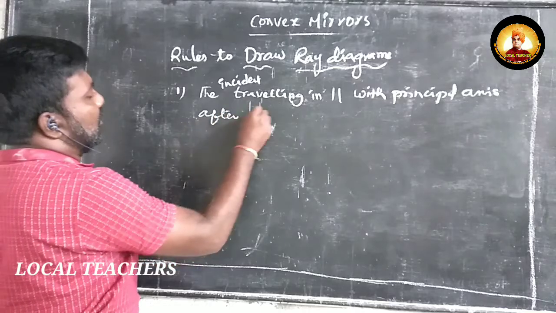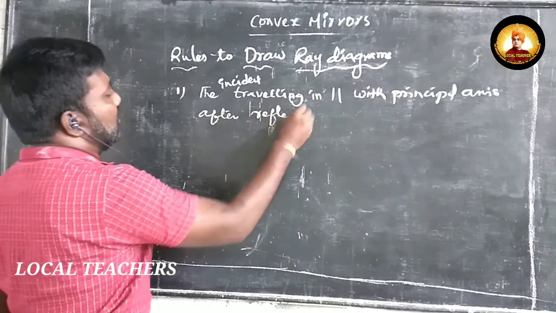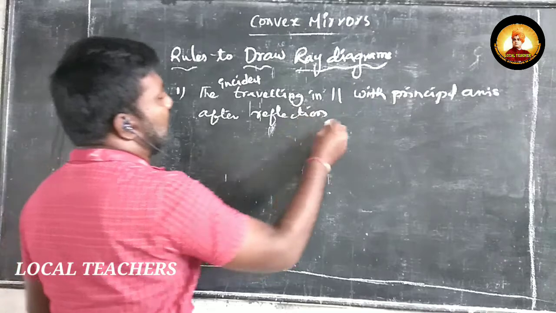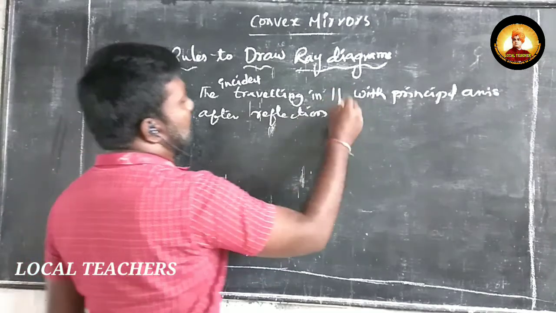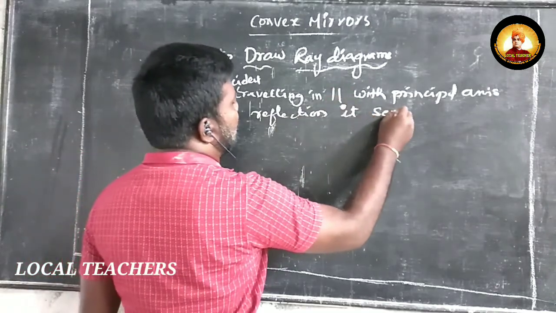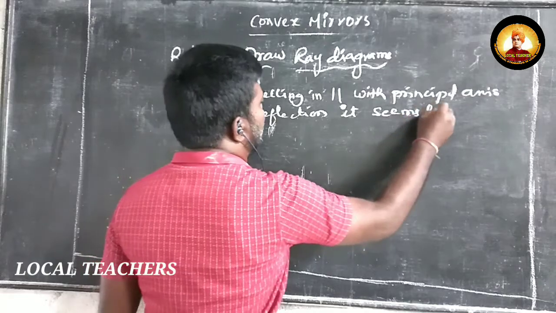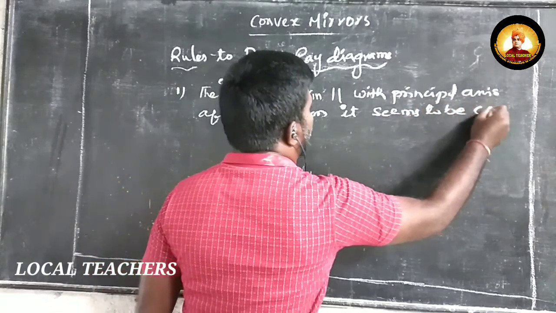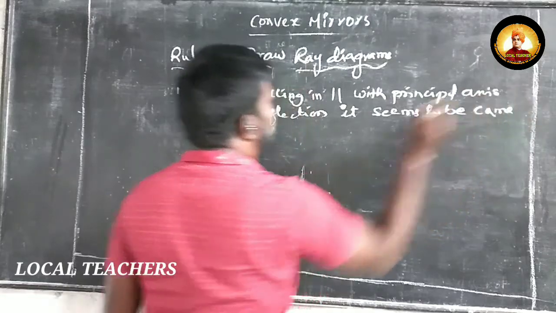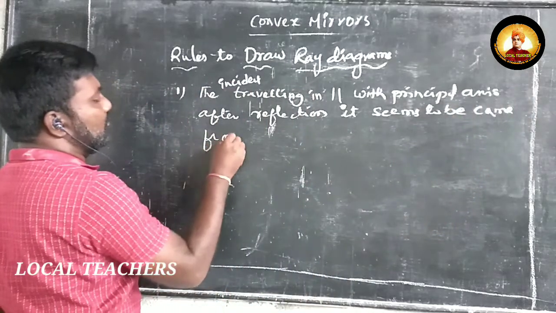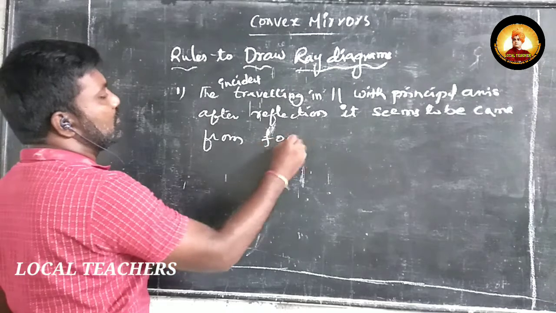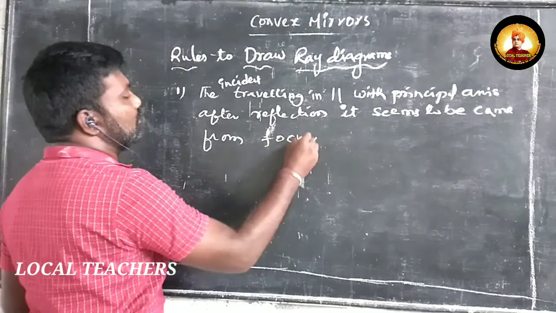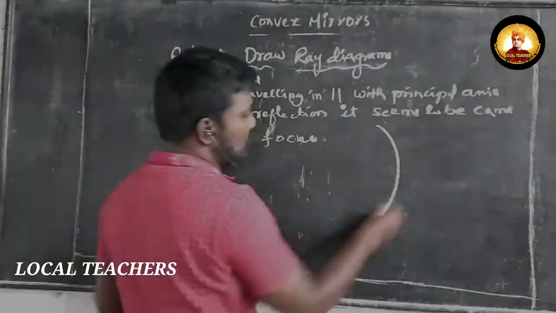after reflection seems to have come from the focus. So here, we will just draw it.